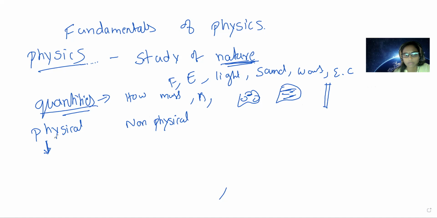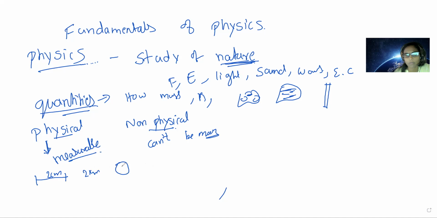Here I told two types, physical and non-physical. Physical means which can be measured; they are called physical quantities. And the quantities which cannot be measured are non-physical. So what is the meaning of can be measured and cannot be measured? Measurable means we are able to find out how much. Let us imagine, children, this line is given. Use your meter scale and you can tell it is exactly 2 centimeters, or you can tell the distance between two villages is 2 kilometers, or if a bag of items is given, you can tell how many kgs it is. All these quantities we can measure exactly, so they are called physical quantities, like length, mass.